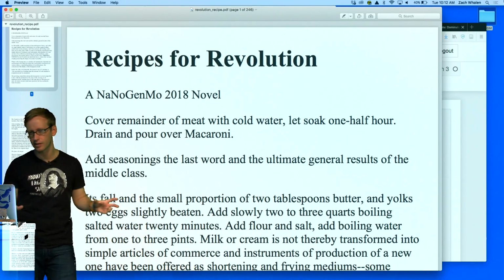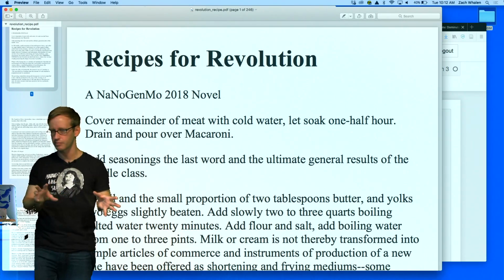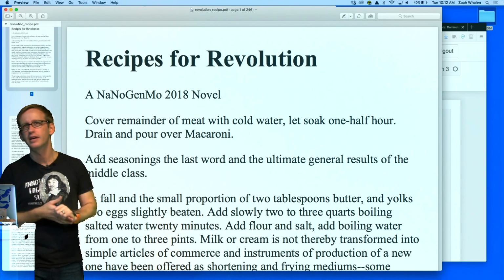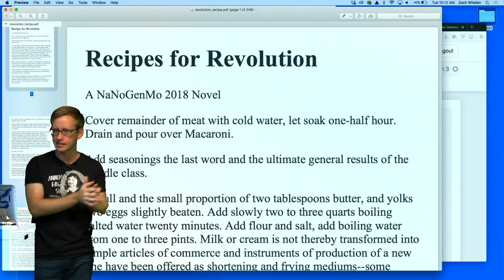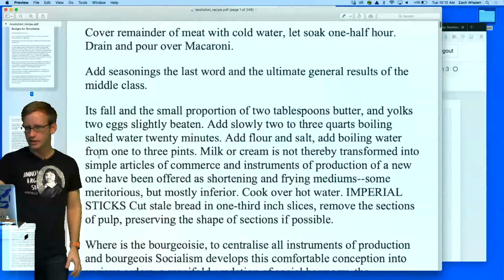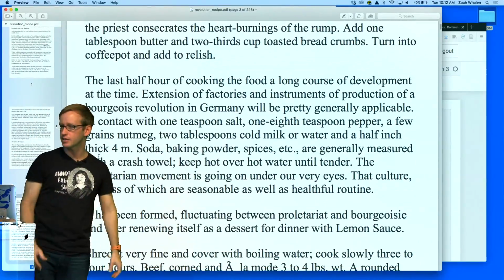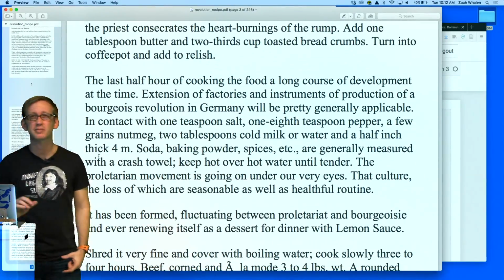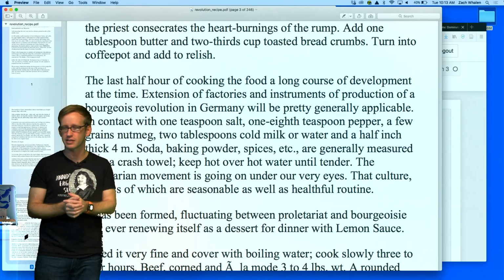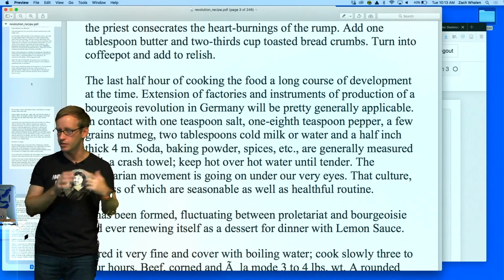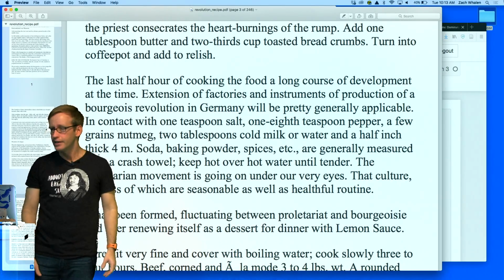Of course, if I really wanted to play with this, I'd give it some better fonts and do some other things. But I'm pretty happy with this as it is. It is a novel. It's readable. It's in a PDF format. It's over 50,000 words. It's 246 pages long. I mean, that's a pretty decent novel if I were to print that out. So I'm pretty happy with it. I think we got a novel here.